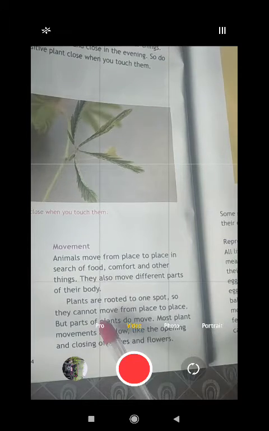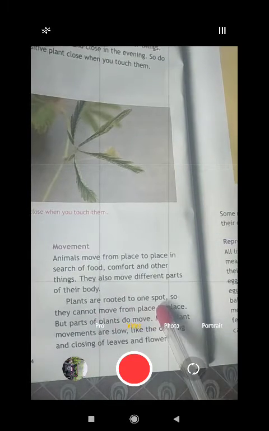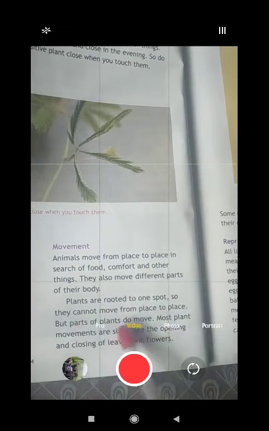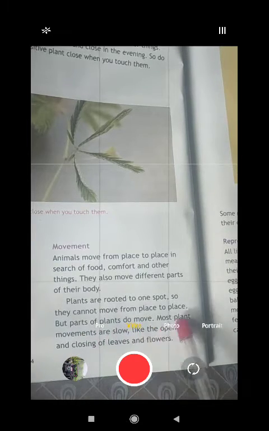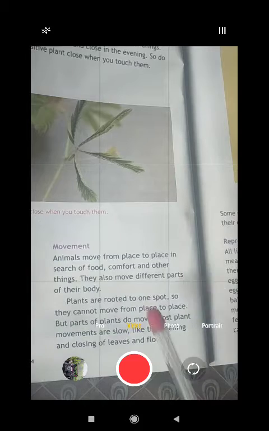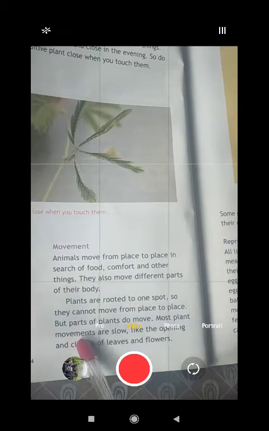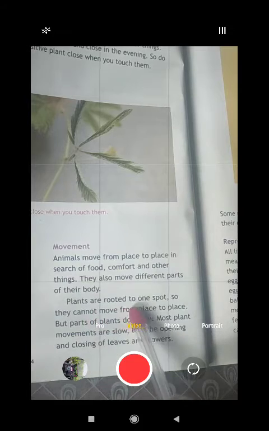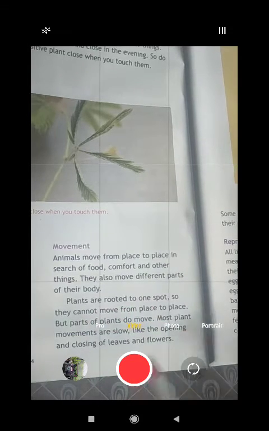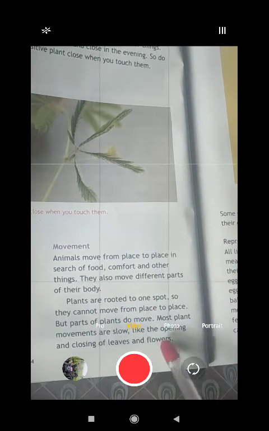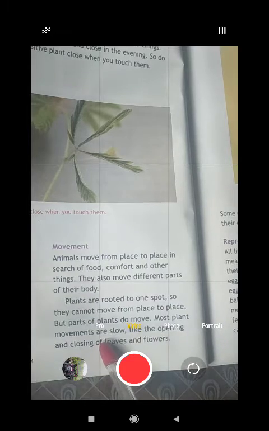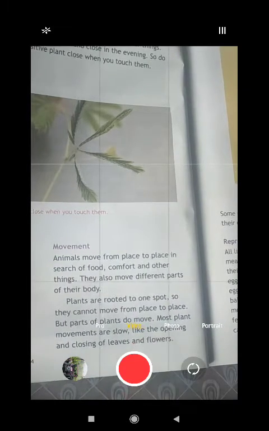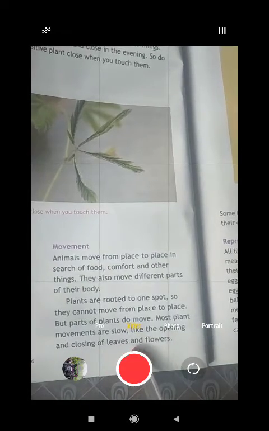Plants are rooted to one spot, so they cannot move from place to place, but parts of plants do move. Most plant movements are slow, like the opening and closing of leaves and flowers, as I said in the earlier paragraph. Normally plants are rooted to one spot, but parts of the plant's body will move.